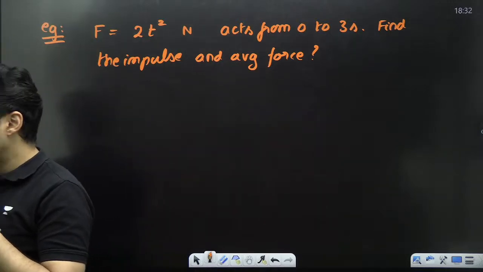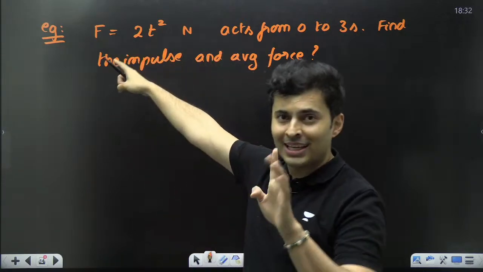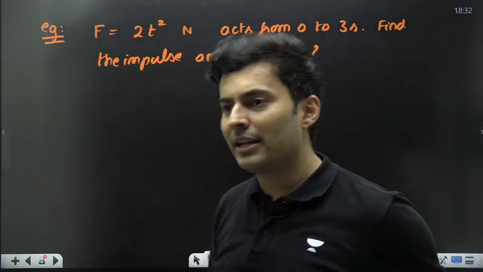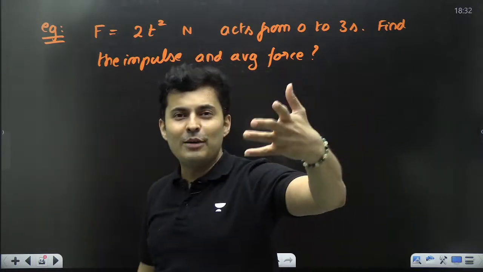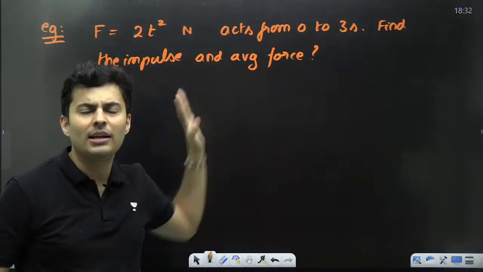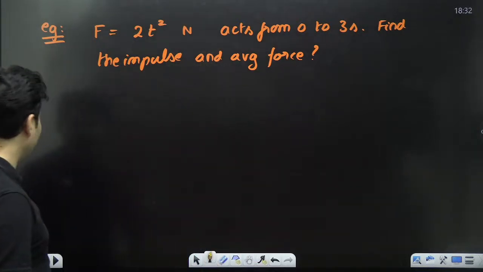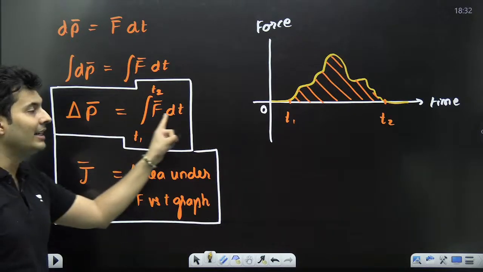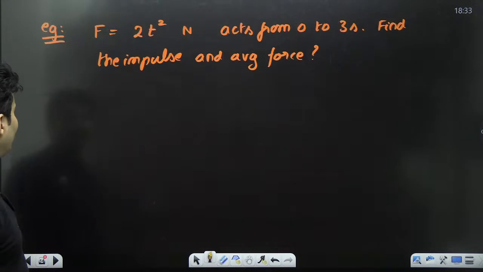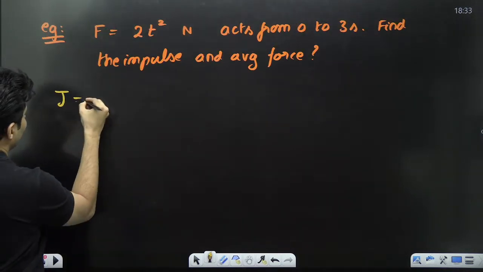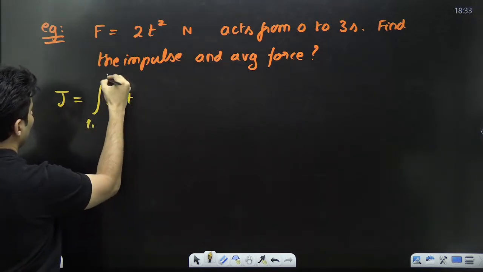Now think and tell me, here the force is constant or variable? Look at this function. Force has time, that is squared. With time force changes, so it is definitely not a constant. And whenever force is not constant, the only option that I have is to use integration from lower limit to upper limit to find the impulse, right? So let's do that. Impulse will be integration of the force with respect to time from T1 to T2.